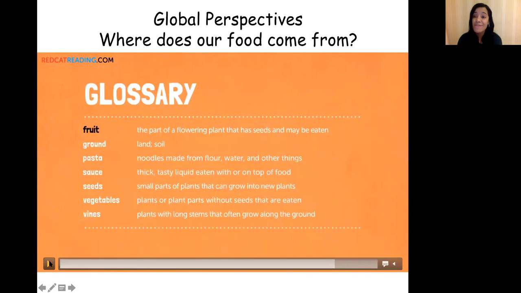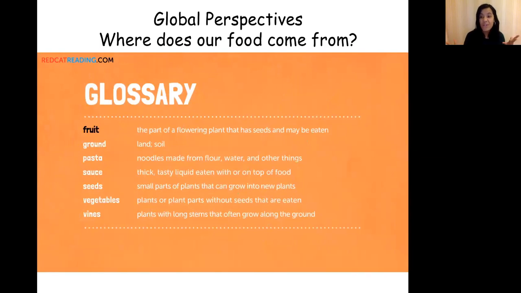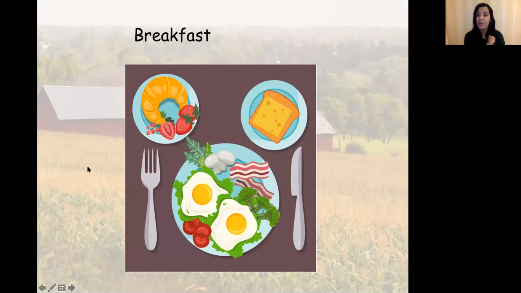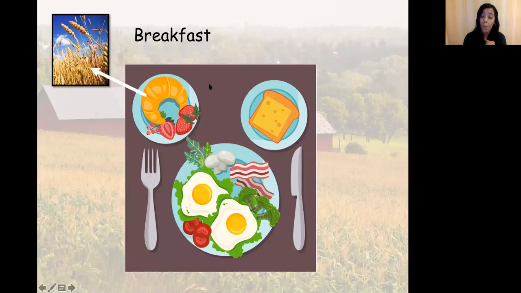Okay, so that is a very good explanation of where food comes from. So now you have an idea of what we're going to be talking about this week. If we go ahead, let's look at breakfast. Here for breakfast, we have a nice complete meal. We're just missing a nice cup of chai or coffee. We have bread here. This bread comes from wheat, the grain. So we take the seeds from the plant, and we can grind it and make bread.